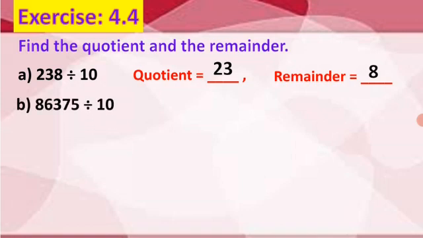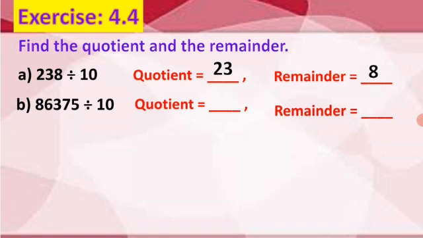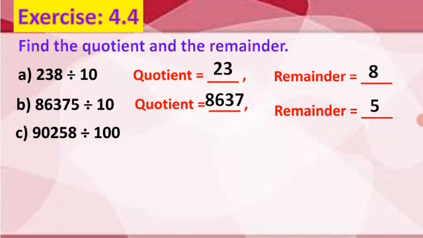Next one, 86,375 divided by 10. What is the quotient and the remainder? Yes, the ones digit only, remainder. Yes, so 8637 is the quotient, 5 is the remainder. Next one,